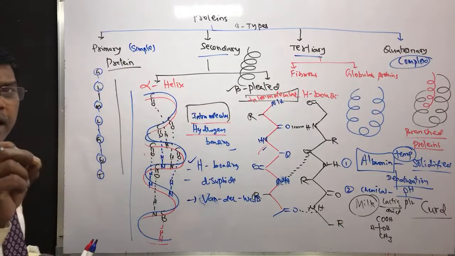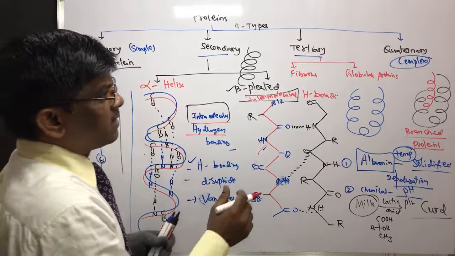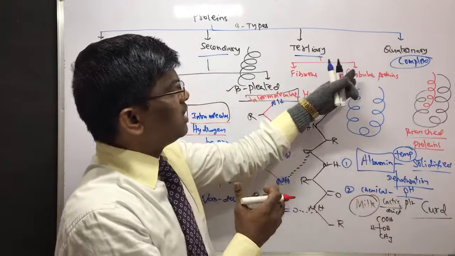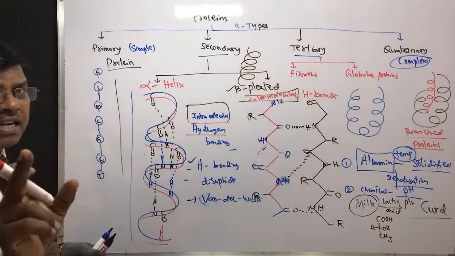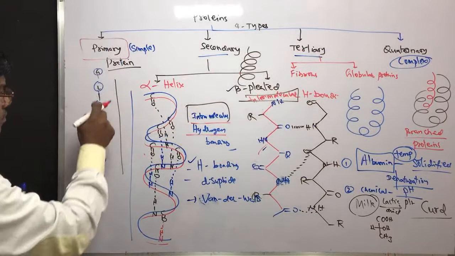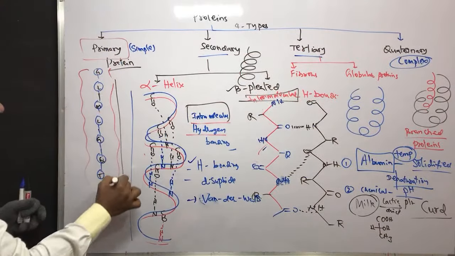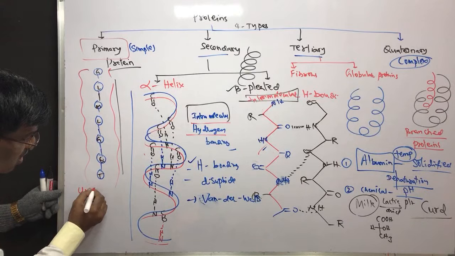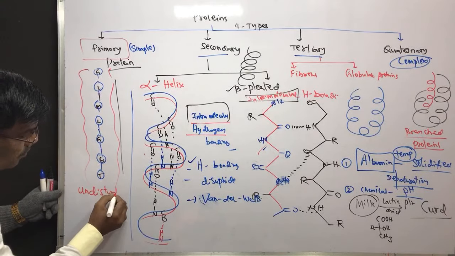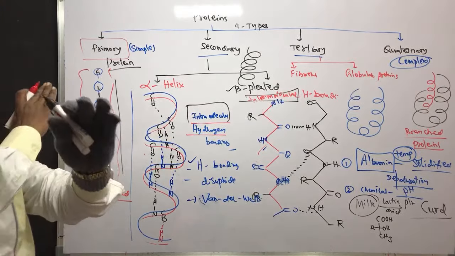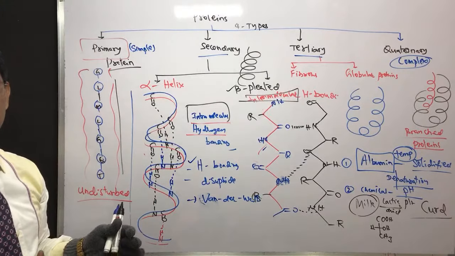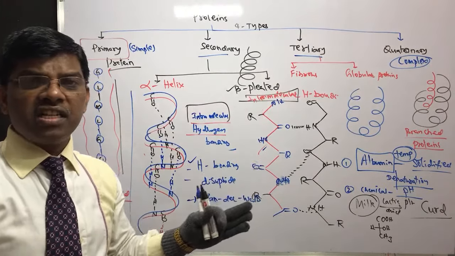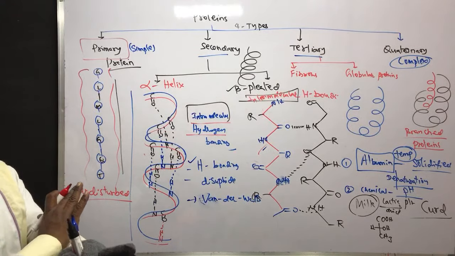Yes, students. But the question is, yes, the structure, this coil or whatever this is, what we are going to disturb is the quaternary, tertiary, secondary. But the important thing is the primary structure. This sequence is not going to be disturbed. Undisturbed. Primary structures are undisturbed. Remember, students. Primary structures are not going to be disturbed. By denaturation, primary structures are not going to be disturbed.